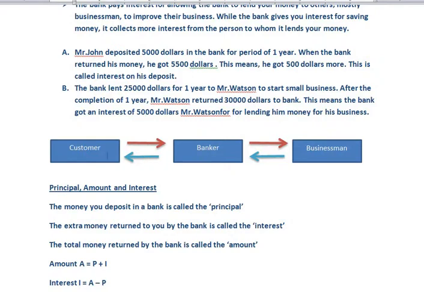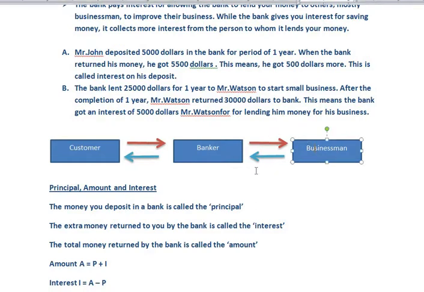From the picture, let me try to explain the concept of interest. For example, you are a customer. Like, for example, Mr. John is a customer. Mr. John deposited an amount in a bank. Then the bank gives the money to a businessman.